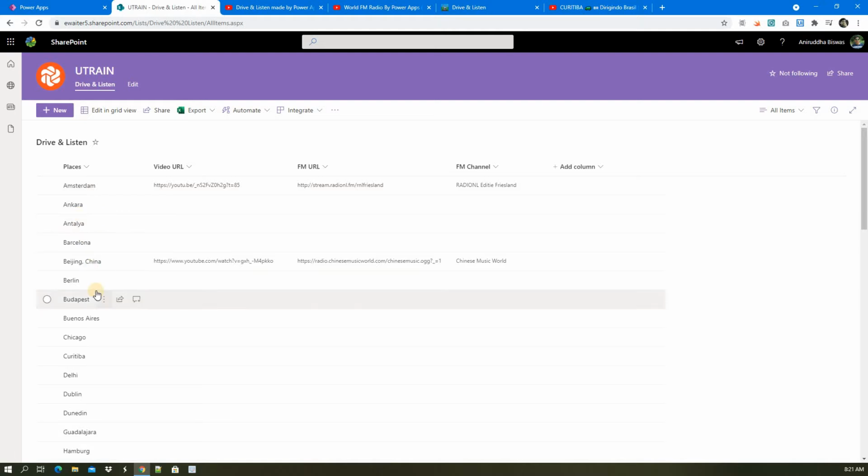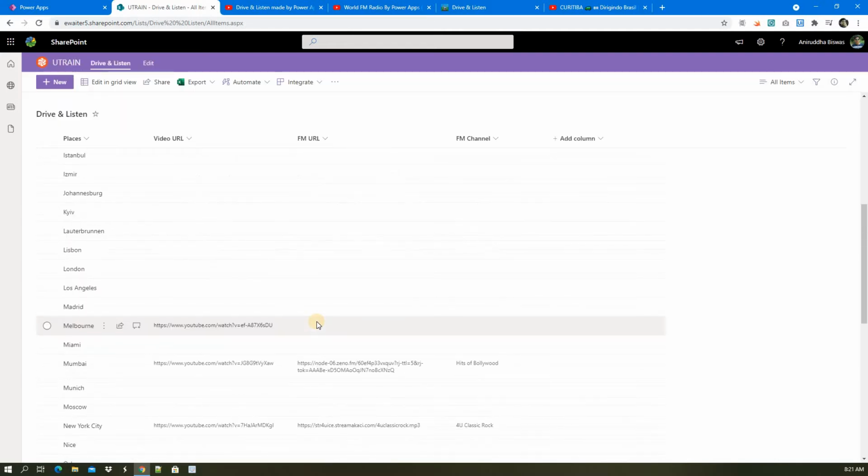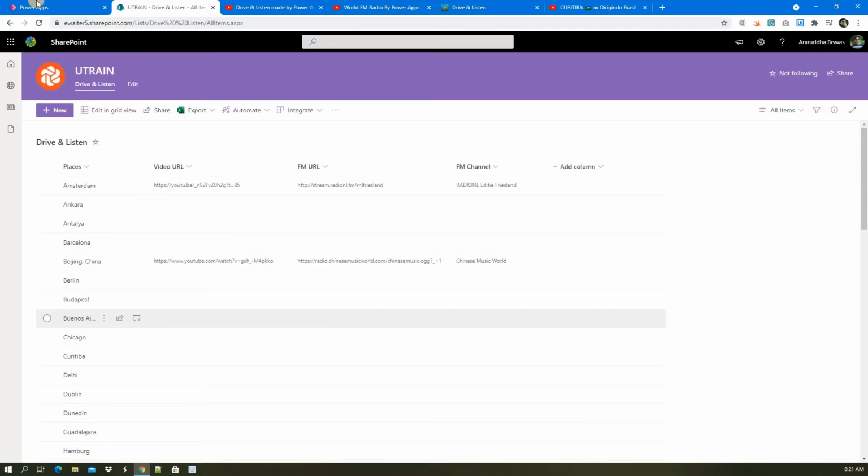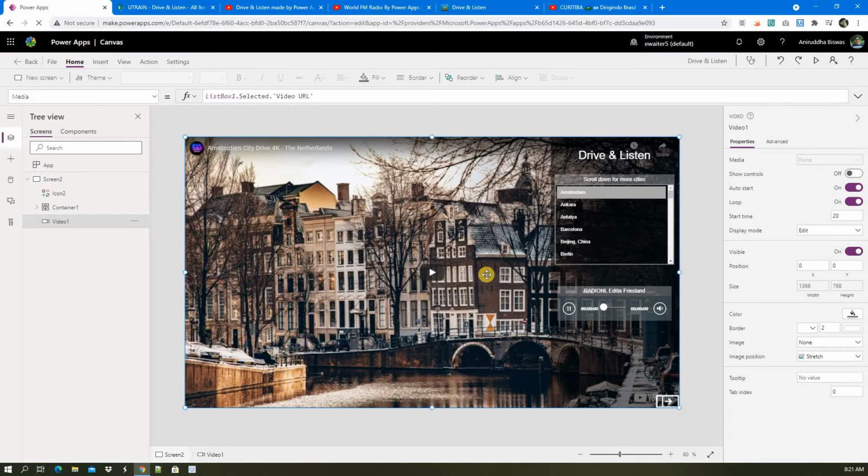Most are blank, but for a few I provided URLs to check whether it is working, for demo purposes. Then I connected that list here.